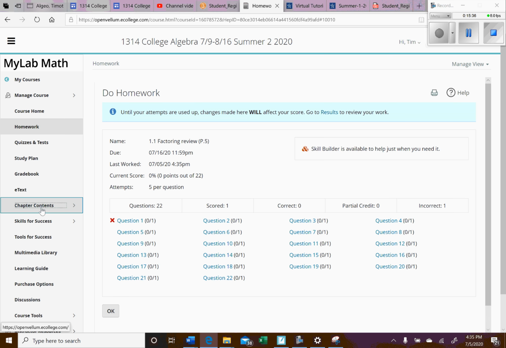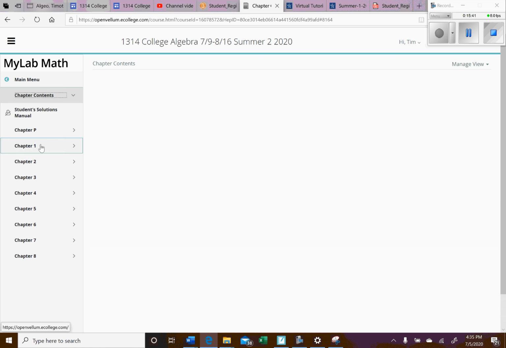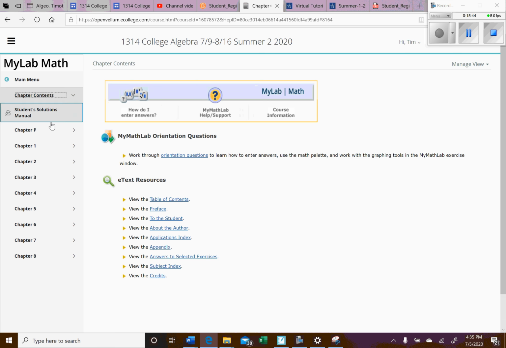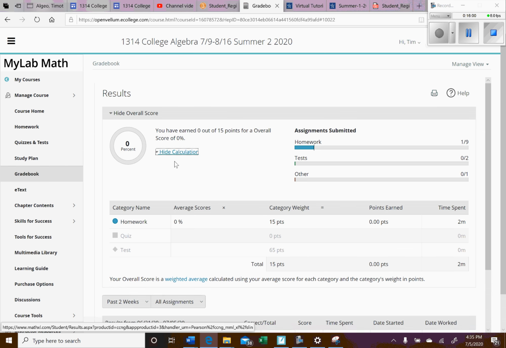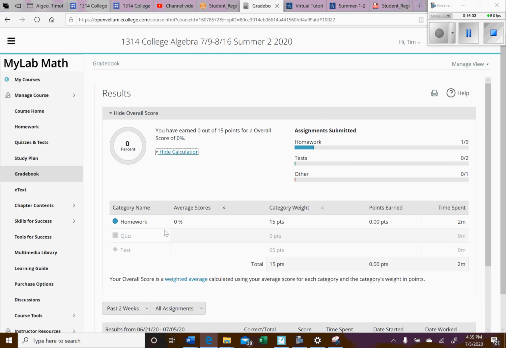If you want to access the book chapter content, when I click on this, there we go. Here are the different chapters. I supply most of the notes for the videos, and most of the notes come directly from the book, but that's up to you. If you want to look at the book, that's fine. And then the last thing is gradebook. The gradebook will show you what your average is and how it's calculated. 15% is homework, 65% will come from exams, and the last 20% will be your final exam. It's just not included yet.